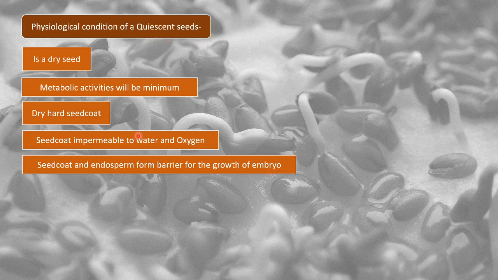So in a quiescent seed, the seed coat and the endosperm, we know what is endosperm. Endosperm is the part of the seed which provides nutrition to the embryo, right? So sometimes the seed coat and the endosperm itself form a barrier for the growth of the embryo, because of which the embryo is not able to come out, right?